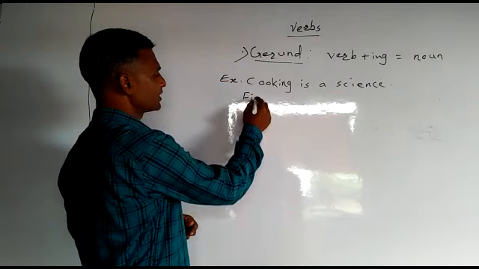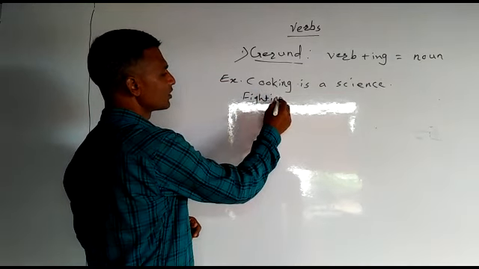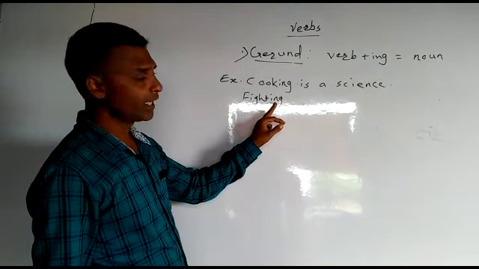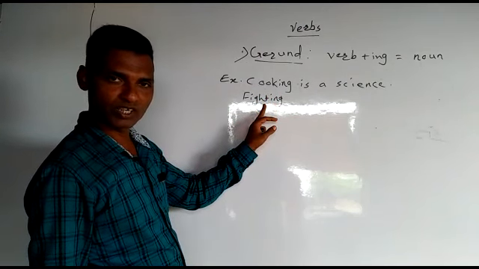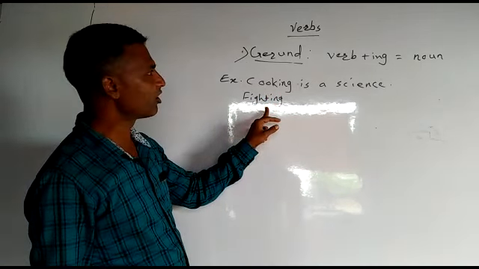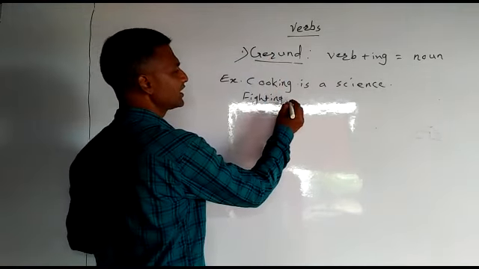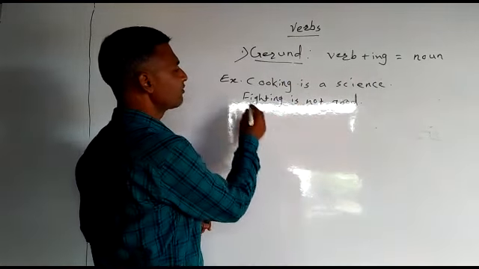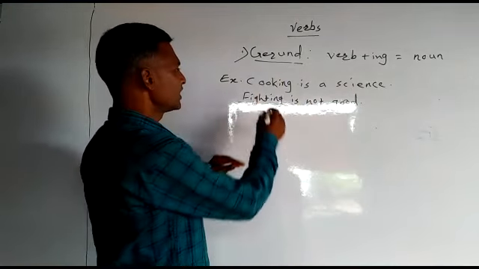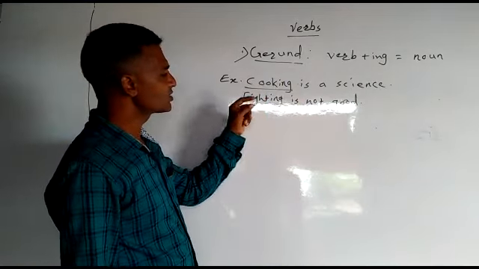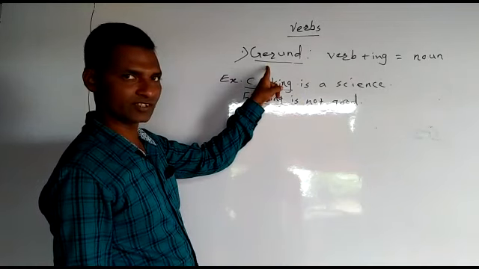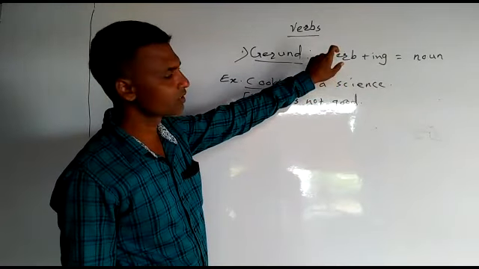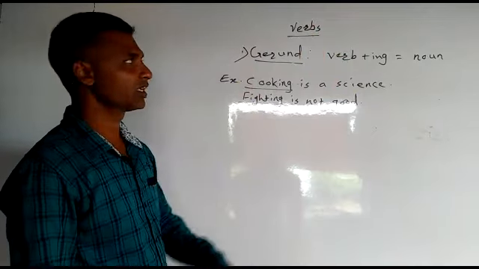Or let us take another example. Second example, fight, then ing. Fight is a verb, then I have added ing, means verb plus ing. And when I use this word as a noun, then it will be called gerund. For example, fighting is not good. So here fighting is working as a noun. Here cooking is working as a noun. And so these words are called gerund. We have made gerund by adding ing to the verb. So students, this was the first term about verb.